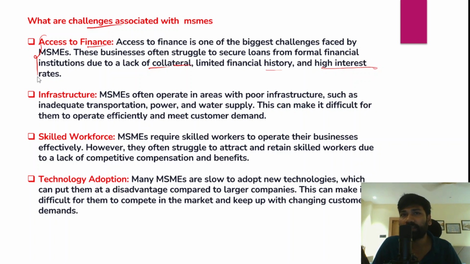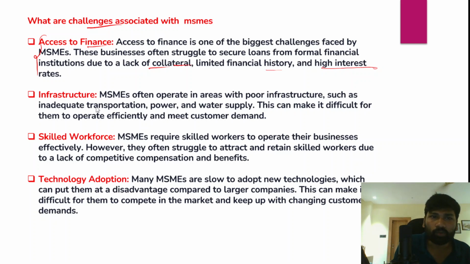And we should not forget the infrastructure, especially the poor infrastructure in rural areas. For example, wherever these MSMEs are located, there is very poor transportation infrastructure that increases logistics cost. Imagine that these MSMEs require raw materials, and in order to transport raw materials they have to incur higher cost.